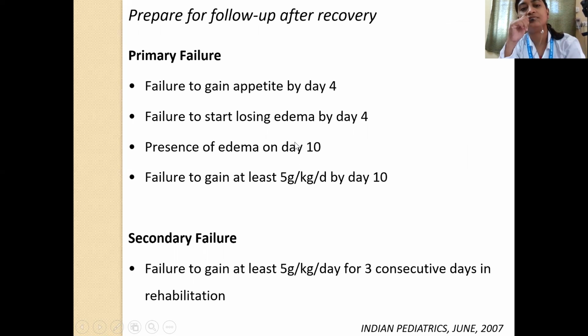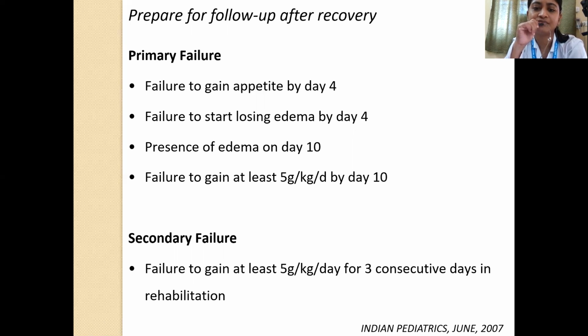Now, there is something called primary failure and secondary failure that you have to know. Primary failure is when, despite all these things, the child is not able to gain appetite by day 4. The child fails to start losing edema by day 4, or edema has not completely disappeared even on day 10. And there is failure to gain at least 5 gram per kg per day by day 10.